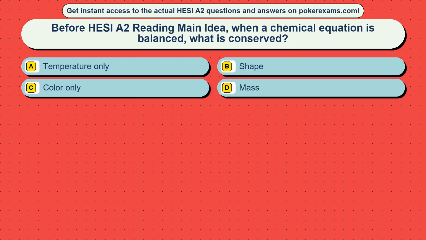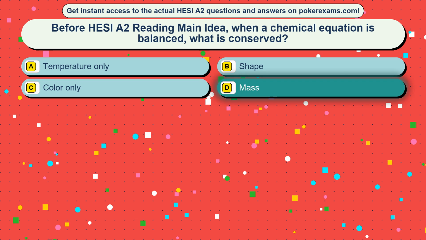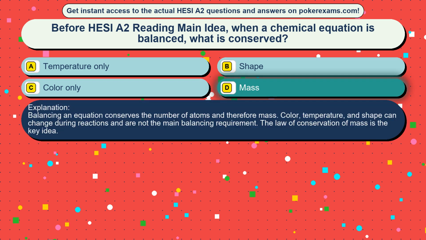Question 15. Before HESI A2 reading main idea, when a chemical equation is balanced, what is conserved? Option A, temperature only. Option B, shape. Option C, color only. Option D, mass. The correct answer is option D, mass. Balancing an equation conserves the number of atoms and therefore mass. Color, temperature, and shape can change during reactions and are not the main balancing requirement. The law of conservation of mass is the key idea.